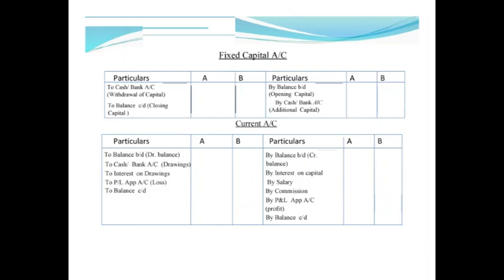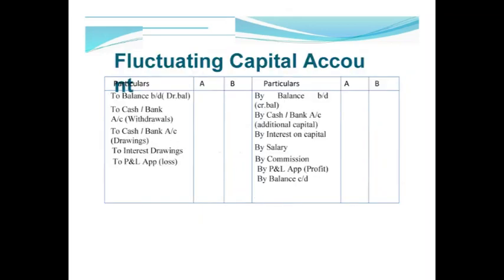On this slide, capitals are kept on fixed basis. So two accounts are prepared: partner's capital account and current account. Just read thoroughly what is written on the credit side and what is written on the debit side. On this slide, fluctuating capital account is written. There are two sides, debit side and credit side. Just note down which terms are on the credit side and which are on the debit side. Read thoroughly.